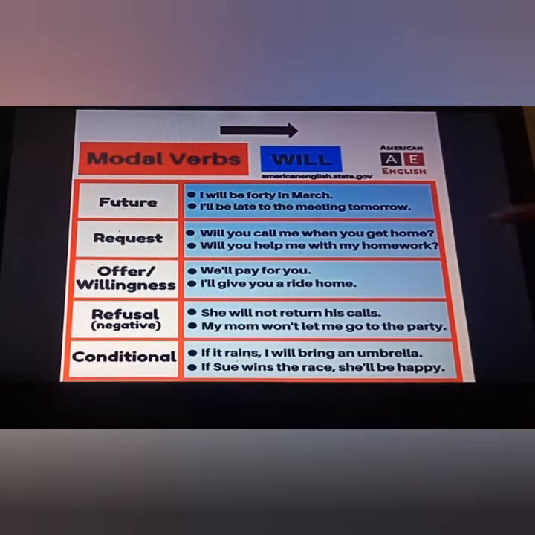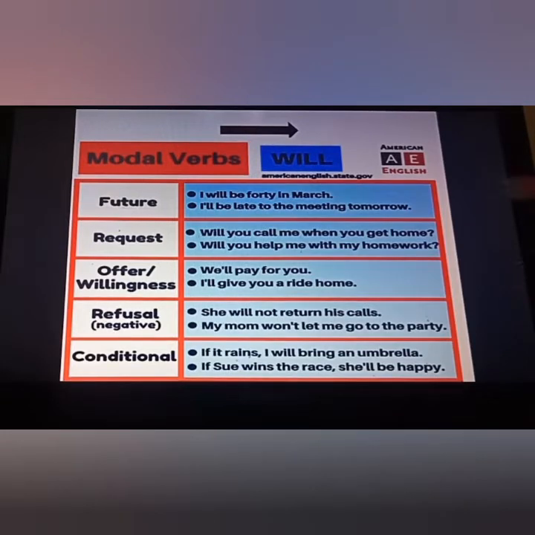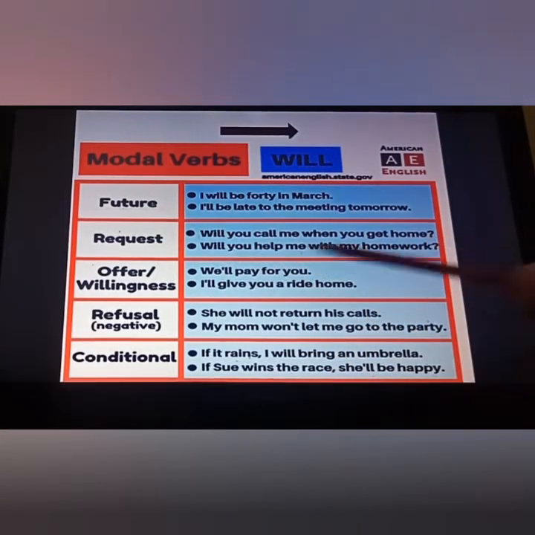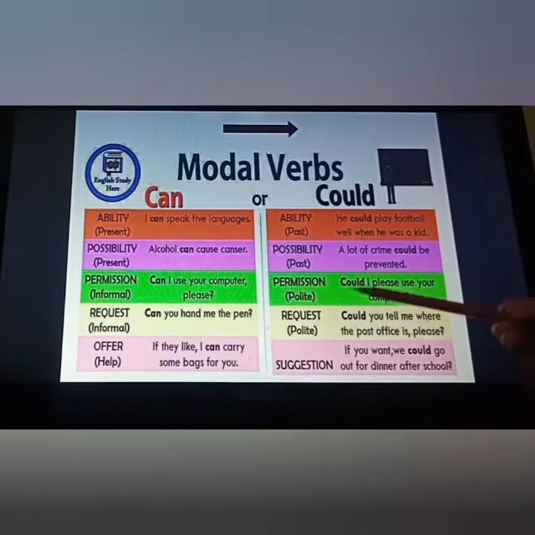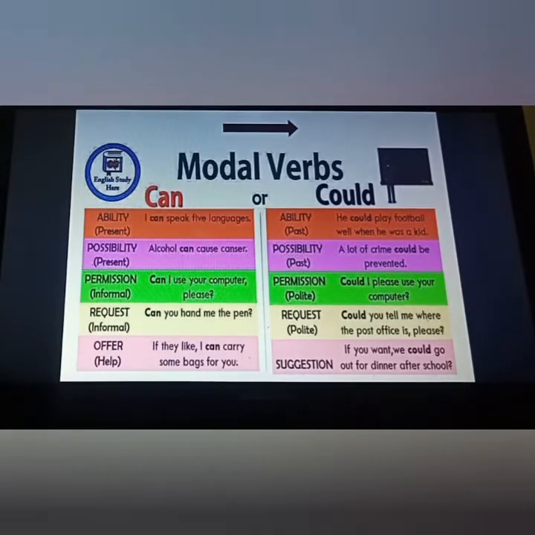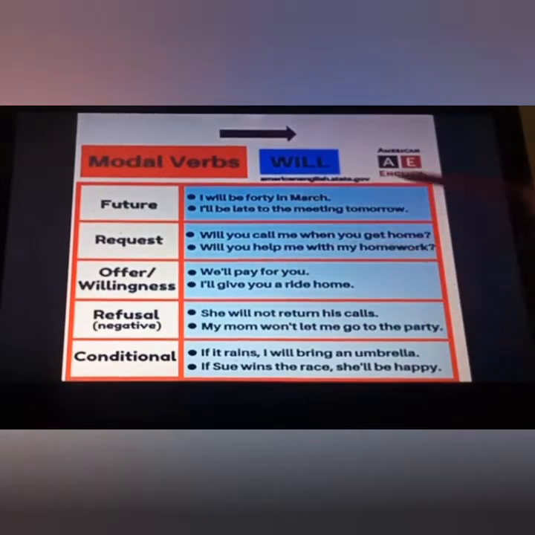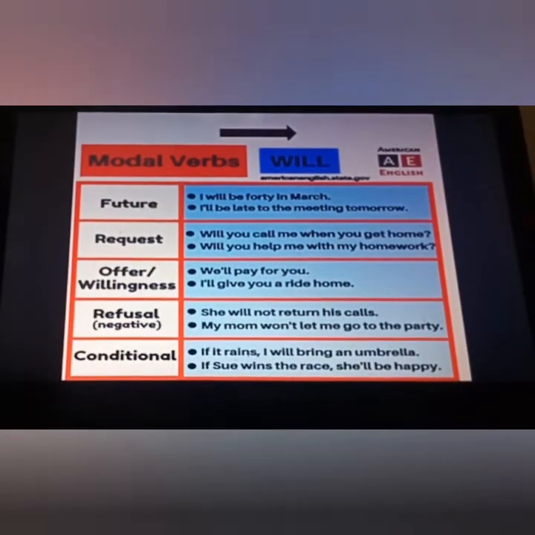Okay. See students, one more thing I just want to make clear to you all. Suppose in the exam you find a fill-in-the-blank question. In a single blank we can put more than one modal verb. It doesn't mean that only one modal is supposed to be put there. More than one can also come. Like here, a request is given. So we can put will, and we can put can here as well. But we will not put the polite one, could. Why? Because the polite word please is not given. If please is there anywhere, then only are we supposed to put could also.